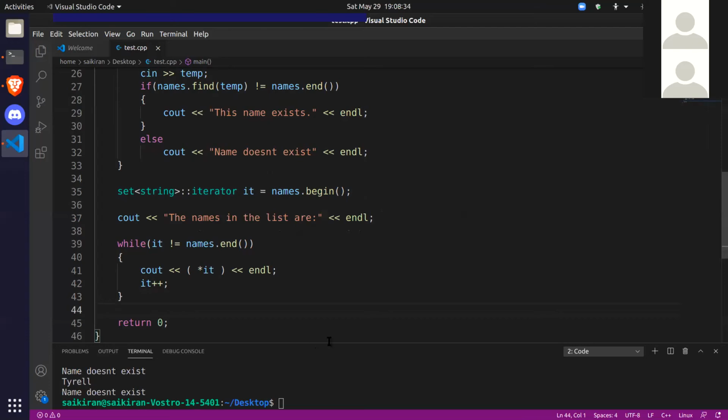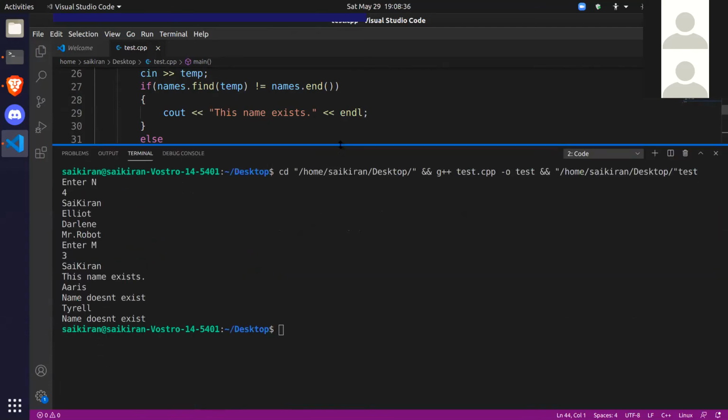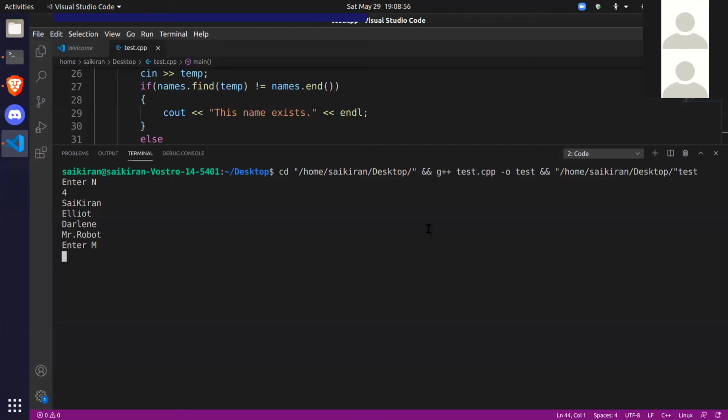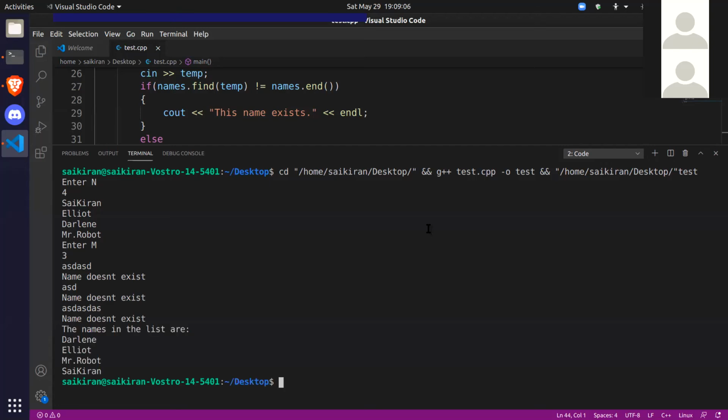So now let's run this program. This should print all the names in the list. Enter n. Let's enter the same names again. So Darlene is Elliot's sister. Let's ask some questions. Okay, so that part is over.